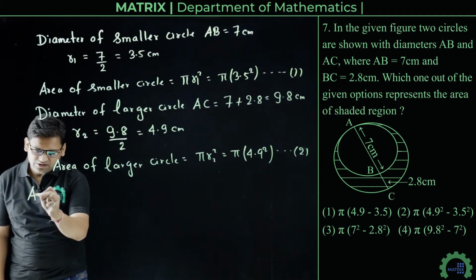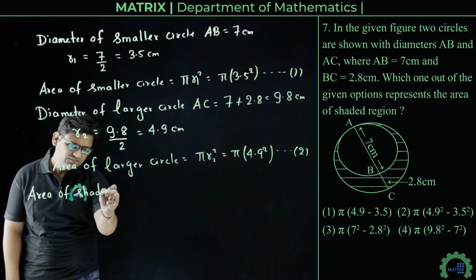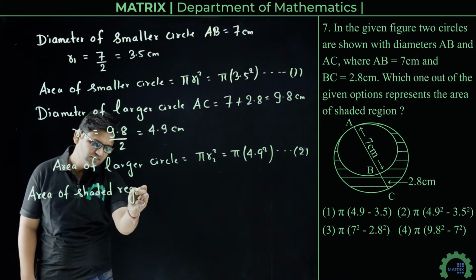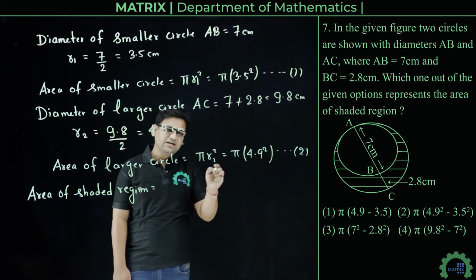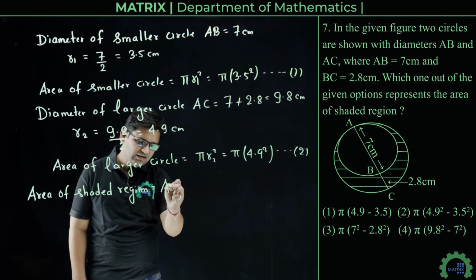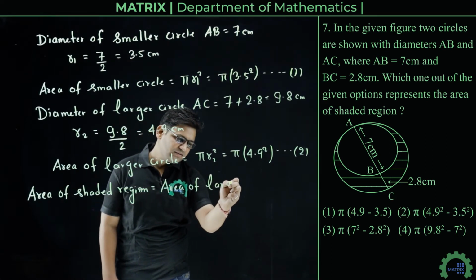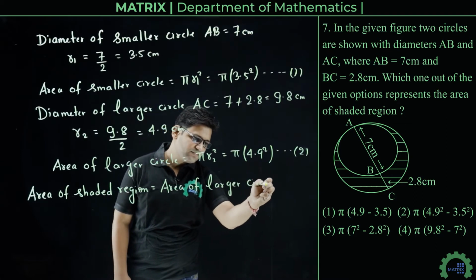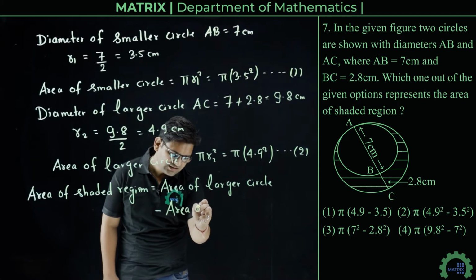So area of shaded region will be equal to area of larger circle minus area of smaller circle.